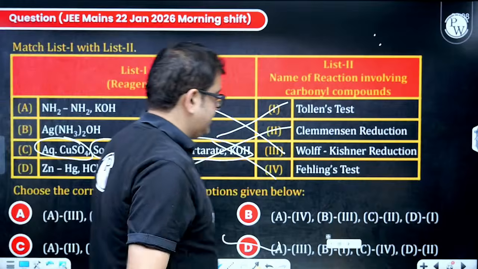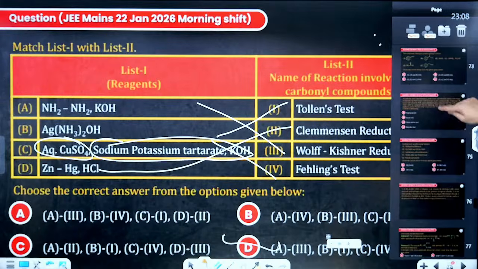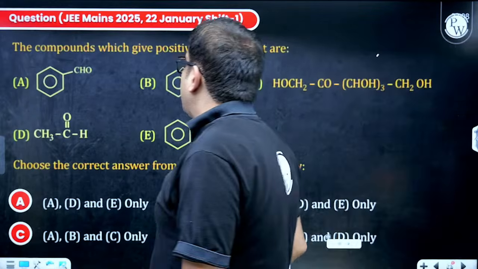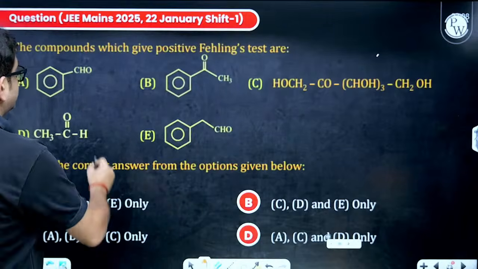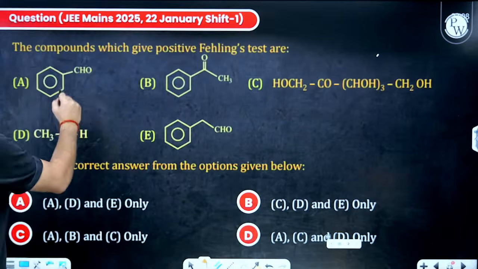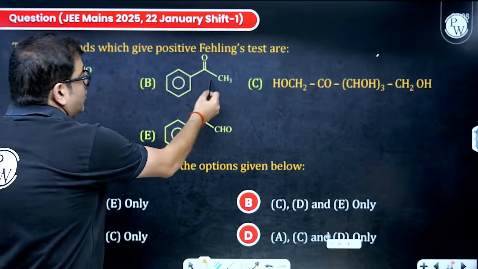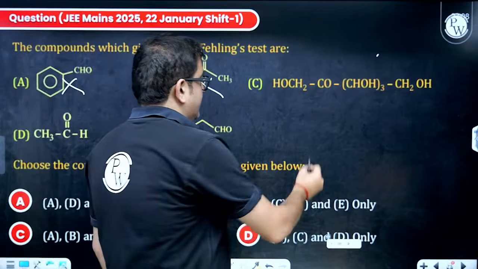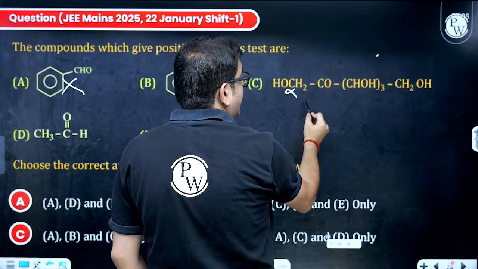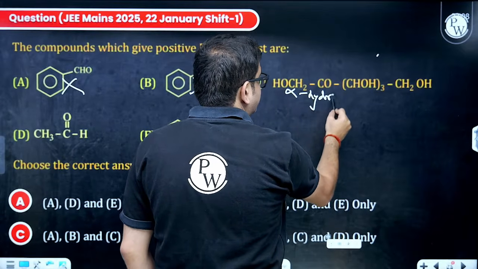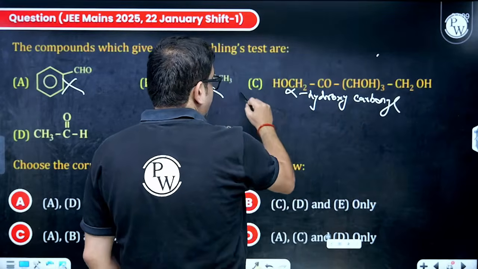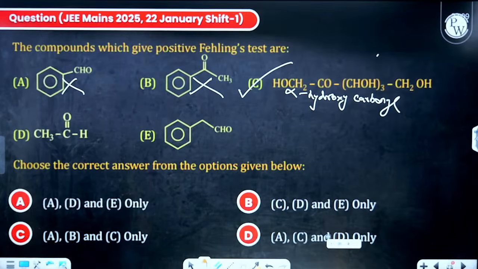Less percentage, but still I feel people are getting it now. Moving to the next one. Now let us solve this together. The question says the compound which gives positive Fehling test. So this is aldehyde, only aliphatic aldehyde gives it. Aromatic do not give. This is ketone, forget it. Yes, this is ketone, but at alpha position, it is having OH here also, here also. Because this is an alpha hydroxy carbonyl compound, that's why this will give you the test. So C is definitely correct.